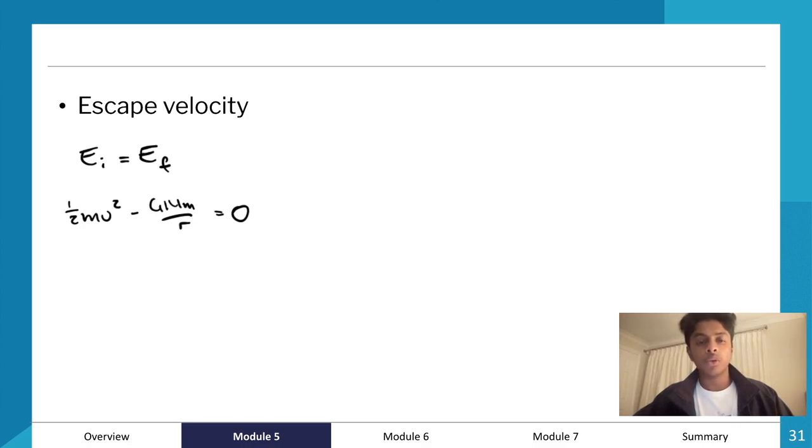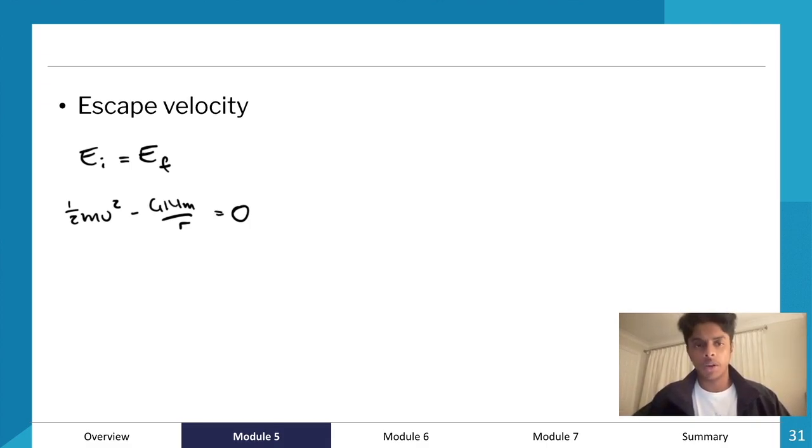What we'll do is break it down. We have initial gravitational potential and initial kinetic, so U plus K, and final gravitational potential and final kinetic. Let's think about what escape velocity means. Escape velocity is the minimum velocity required for an object to escape the gravitational field of the thing that it's trapped in.